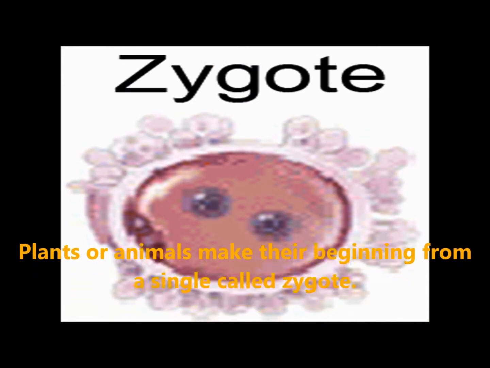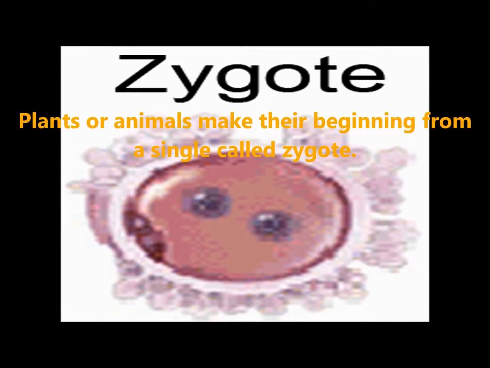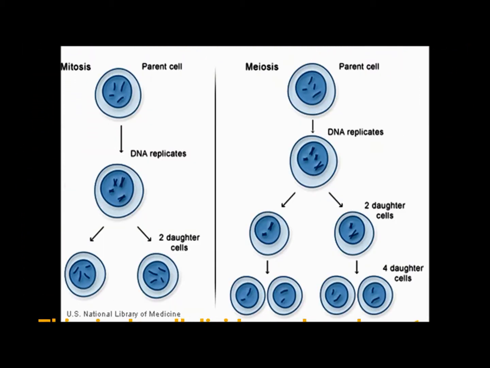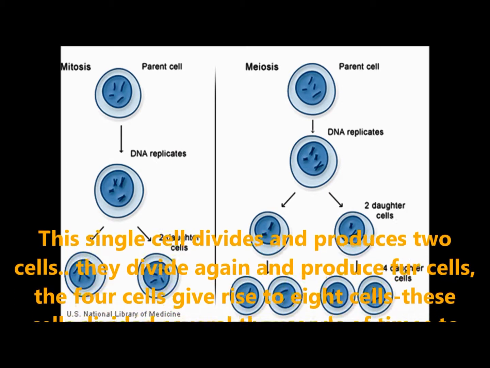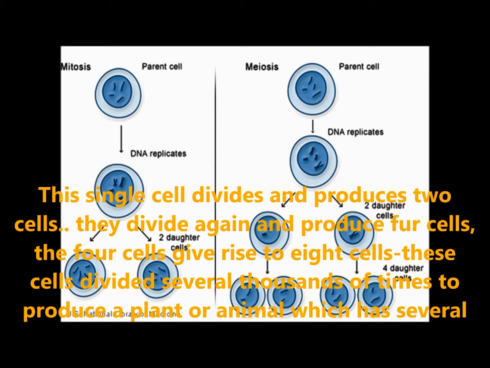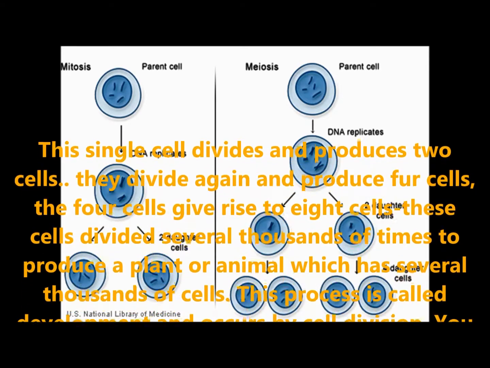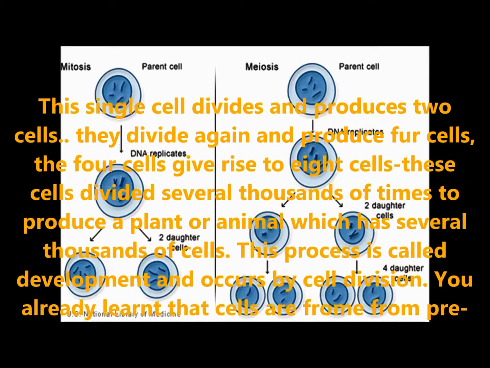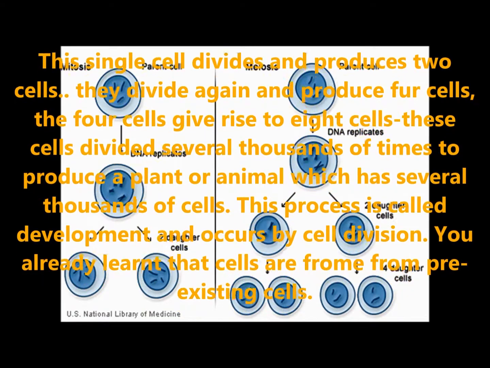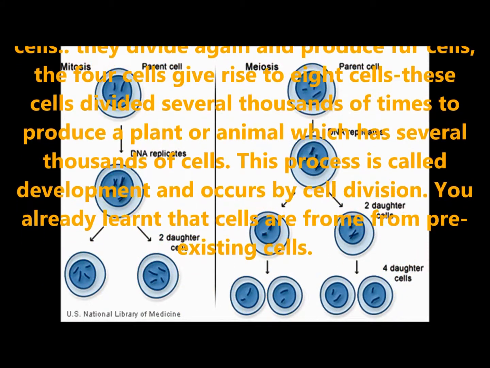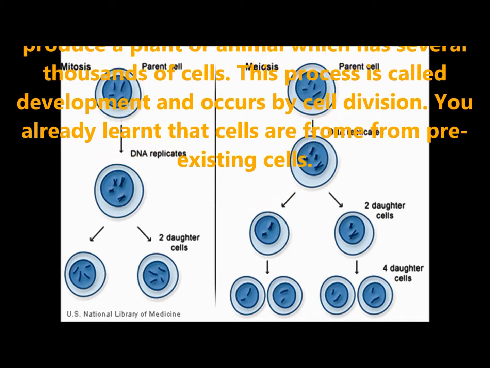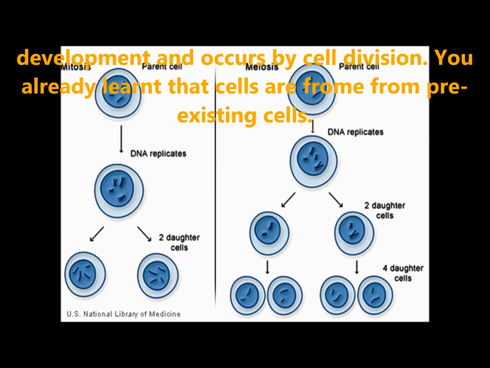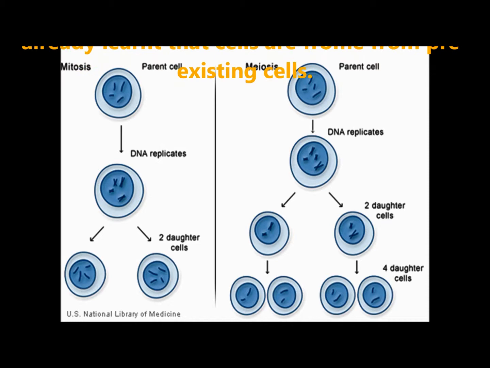Plants or animals make their beginning from a single cell called a zygote. This single cell divides and produces two cells. They divide again and produce further cells. The four cells give rise to eight cells. These cells divide several thousands of times to produce a plant or animal which has several thousands of cells. This process is called development and occurs by cell division.